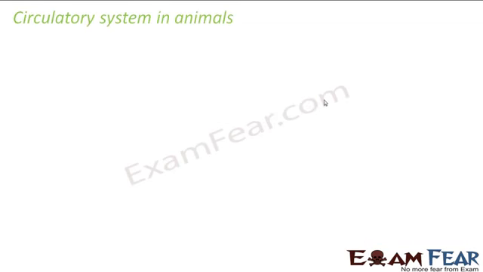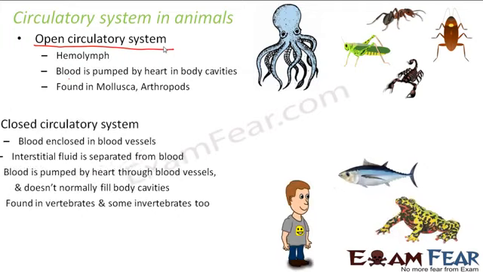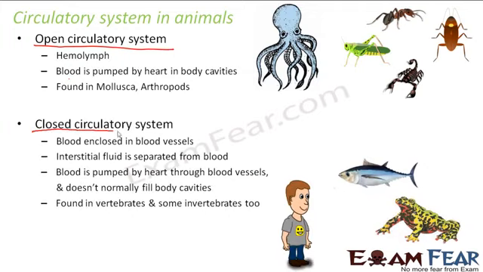So with this, we will talk about the circulatory system in animals. Let us now talk about the circulatory system in animals. So when I talk of animals, it is not only the human beings which we are going to talk about. There are many other varieties of animals as well. So let us see what kind of circulatory system are present in different types of animals. Now basically there are two types of circulatory system. One is open circulatory system and the other one is closed circulatory system. So what is the difference between the two? What is open and closed circulatory system?